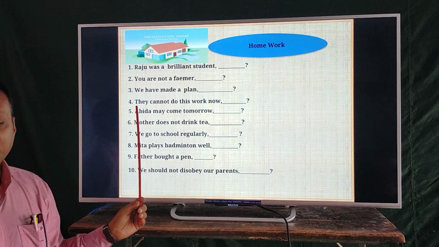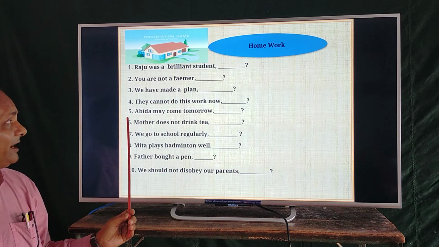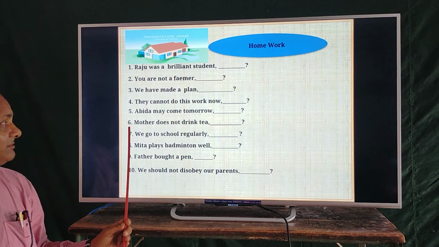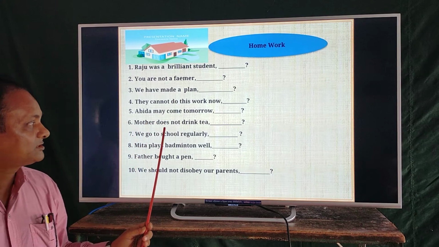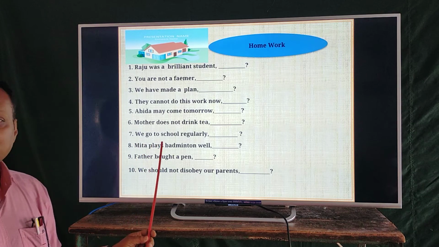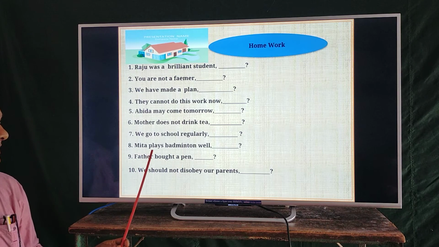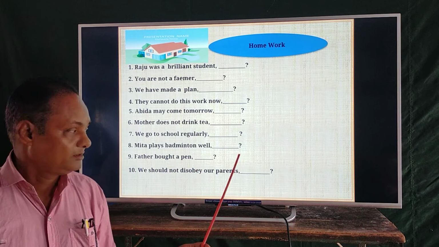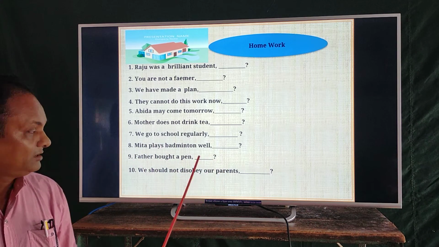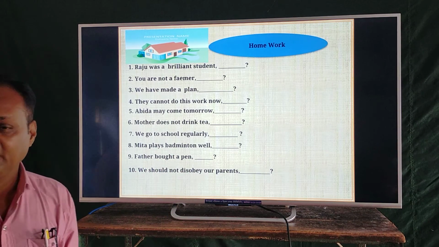Number 4, they cannot do this work now. Number 5, Abida may come tomorrow. Next, number 6, mother does not drink tea. Number 7, we go to school regularly. Number 8, Mita plays badminton well. Number 9, father bought a pen. Number 10, we should not disobey our parents. Have you written it?